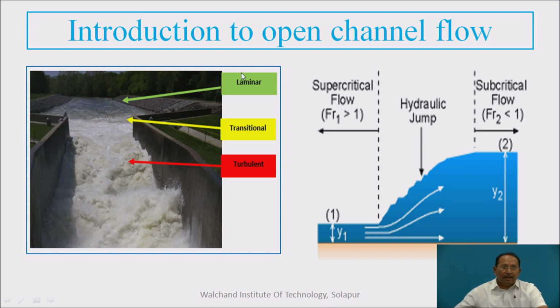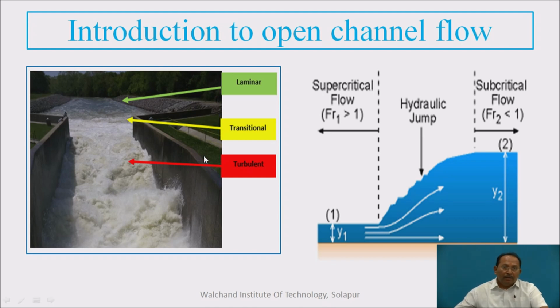Here we can see a laminar, then in between it is a transitional, and it is turbulent. And all these are classified on the basis of Reynolds number. What is the Reynolds number? Reynolds number is a ratio of inertia force to the viscous force. And Froude's number, when the gravity force is predominant in that.